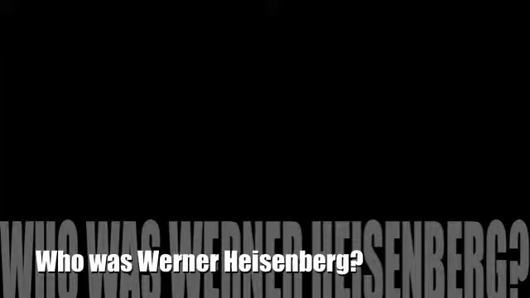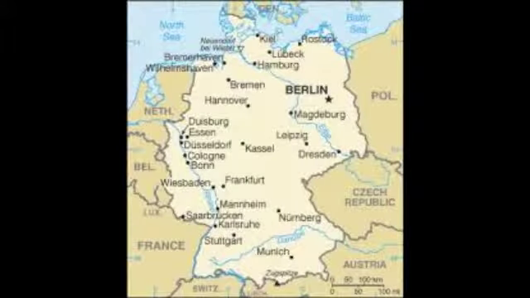Who was Werner Heisenberg? Was it this man? No! Werner Heisenberg was one of the most important scientists to the construction of the modern-day atom. He was born on December 5th, 1901 in Wurzburg, Germany, and he died February 1st in 1976.